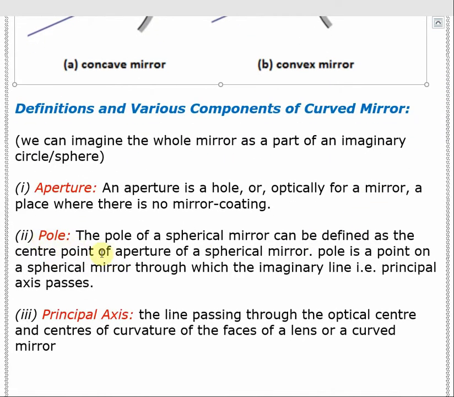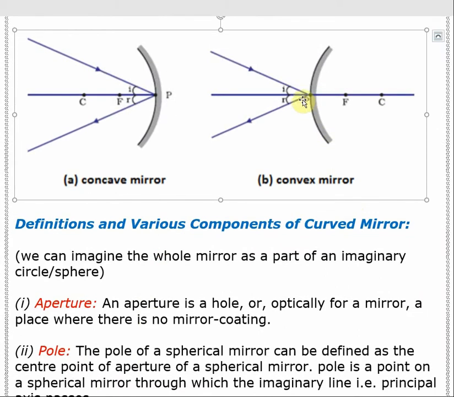Next is pole. What is a pole? Pole is this point P. Pole is the center of this whole aperture. You can see P is situated at such a point that it is at the same distance from the two ends, so P can be called the center of the aperture.